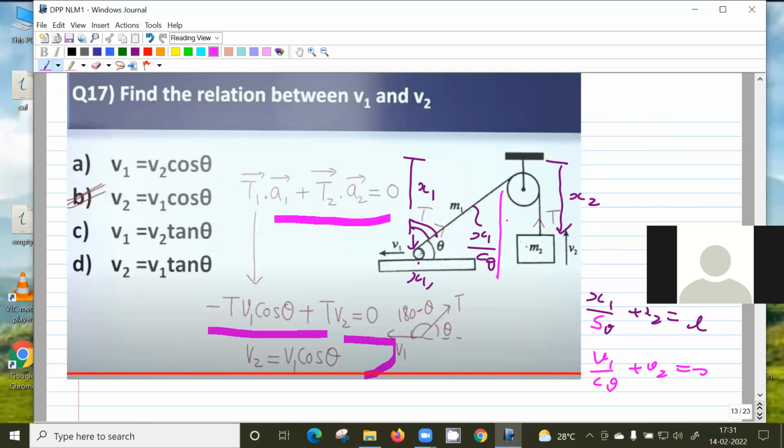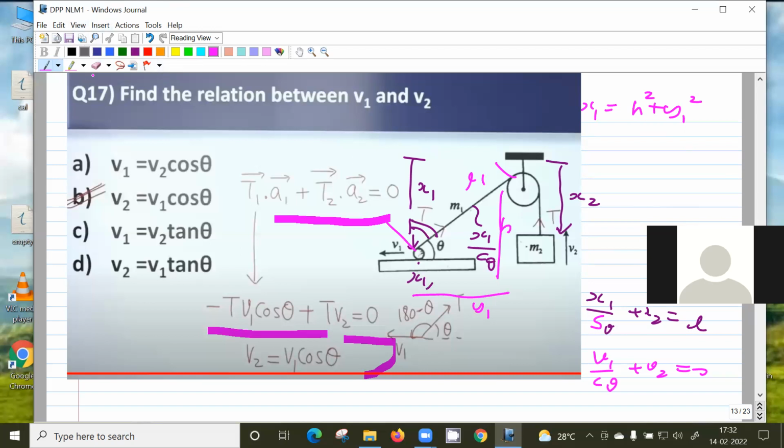This is the constant height, the height of the pulley from the ground. That's not going to change. Let me call it h. Let me call this coordinate y1. The length of this part of the string is L1.